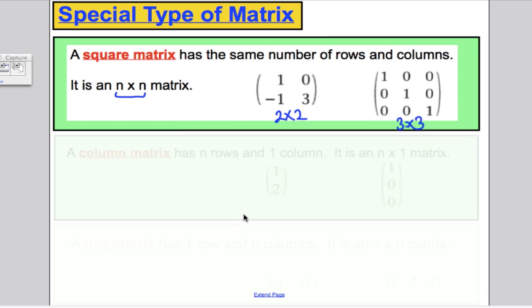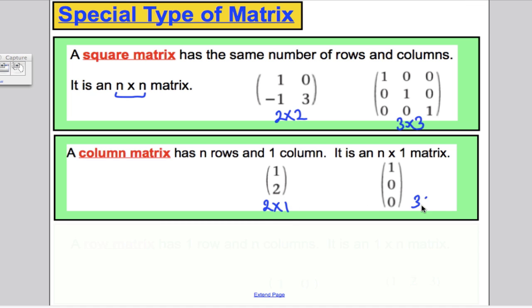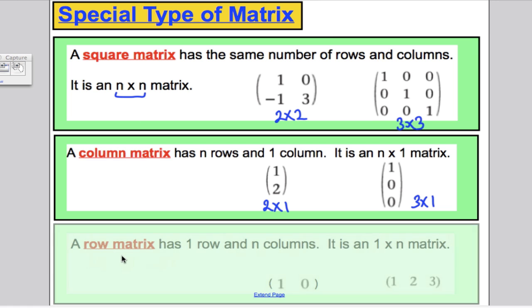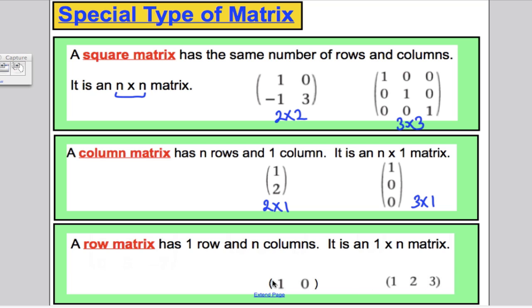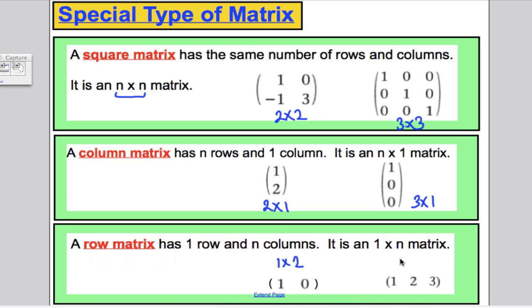Okay, next type of matrix is what's called a column matrix, okay? This one has n rows and 1 column. It only has 1 column. So this one was a 2 by 1, and this one is a 3 by 1. And that's called a column matrix because it looks like 1 column of numbers. And I'm sure you can guess what the last one is going to be. We've had a square, we've had a column matrix. The next one must be a row matrix. It has 1 row and it has several columns. So this one here would be 1 by 2 and this one here would be a 1 by 3. In general, it's a 1 by n matrix. It's a row of numbers.